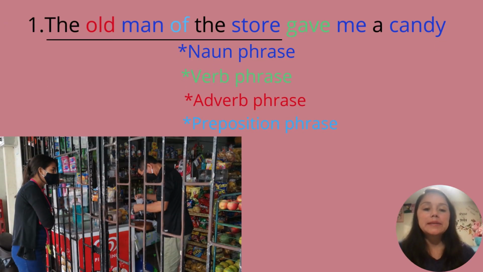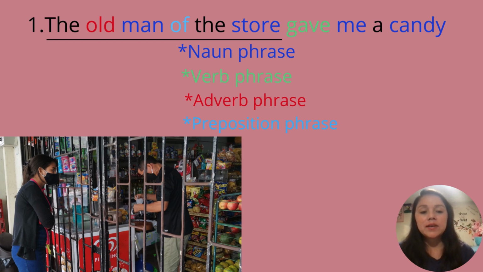Number one says, the whole man of the store gave me a candy. This sentence has a noun phrase, verb phrase, and adverb phrase. In this sentence, I need to explain the noun phrase.